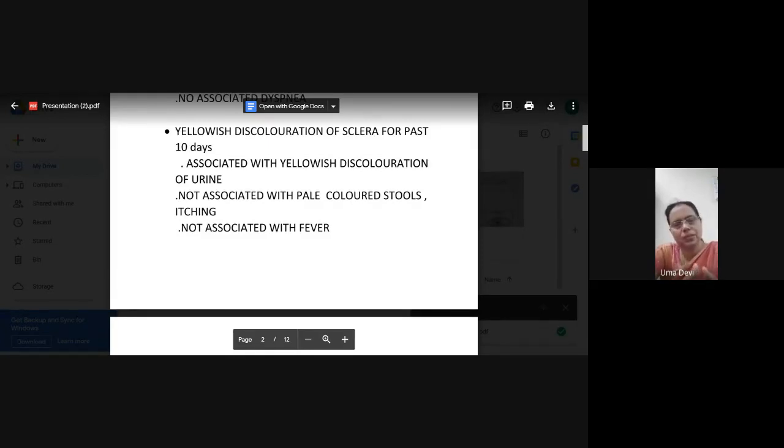What is the duration of jaundice? It is 10 days duration. So, now suppose a patient comes with jaundice. What are all the possibilities you are going to think of?